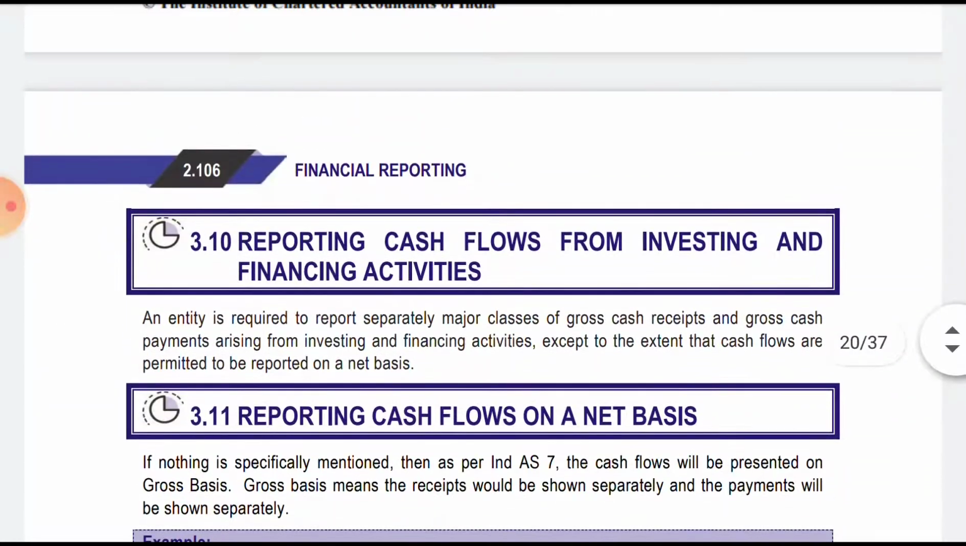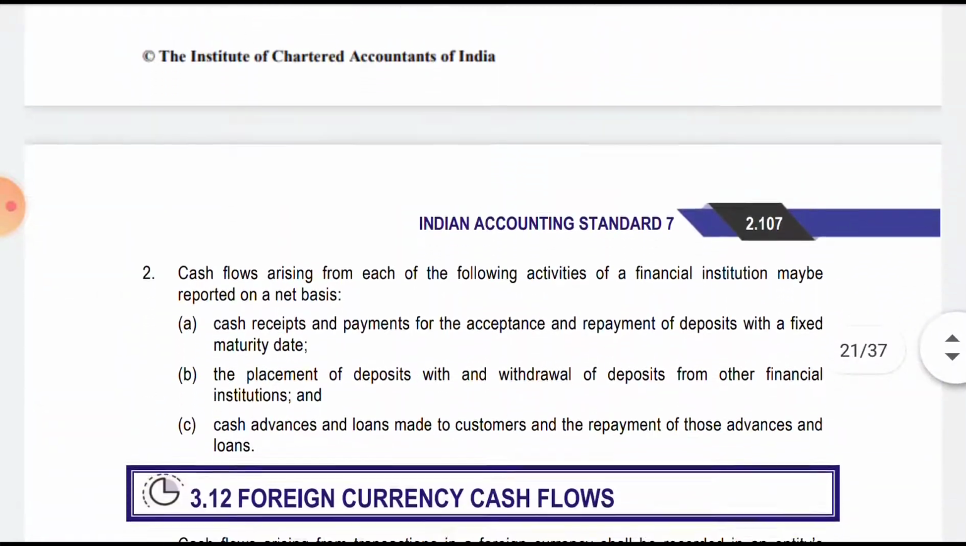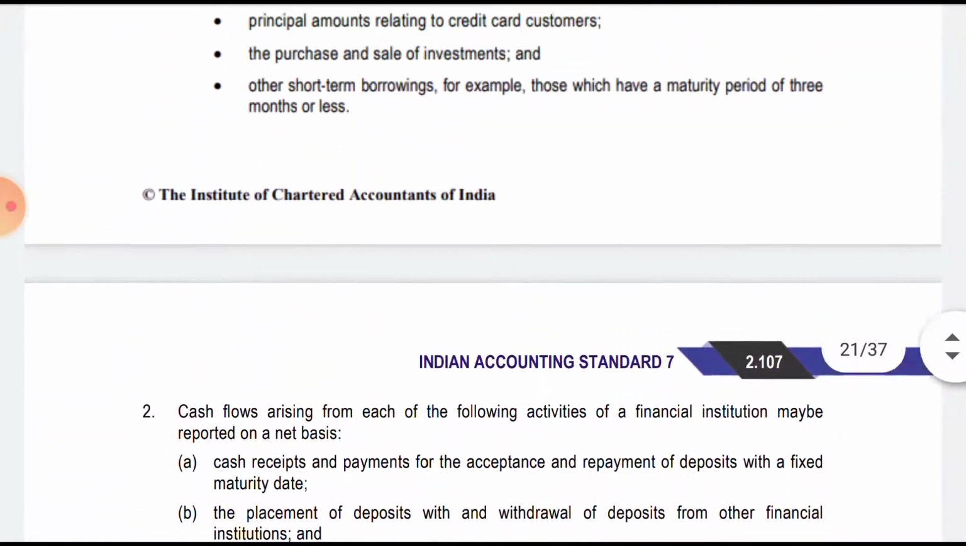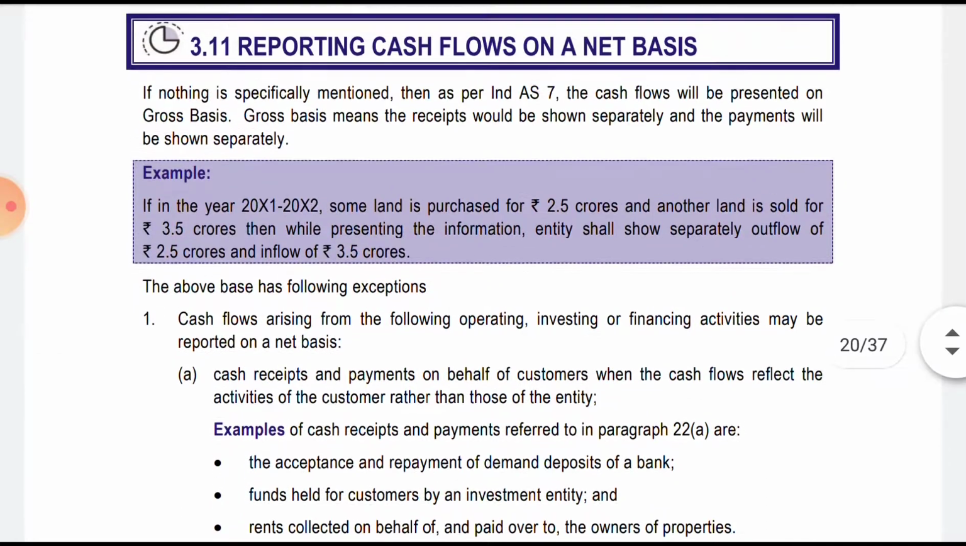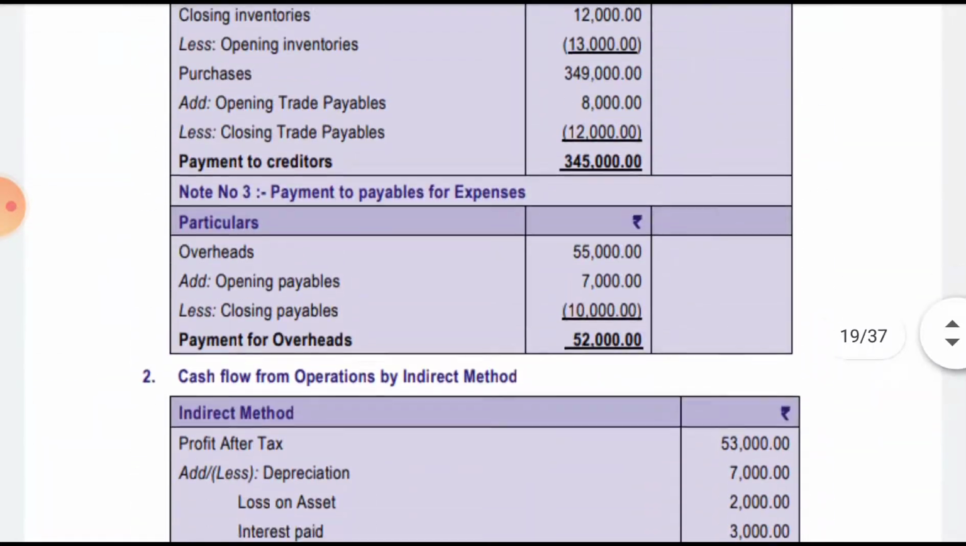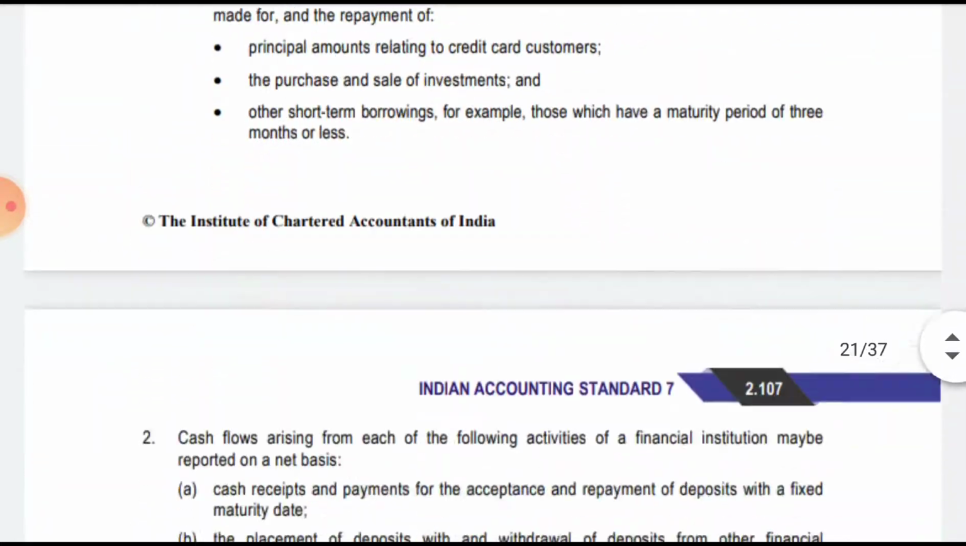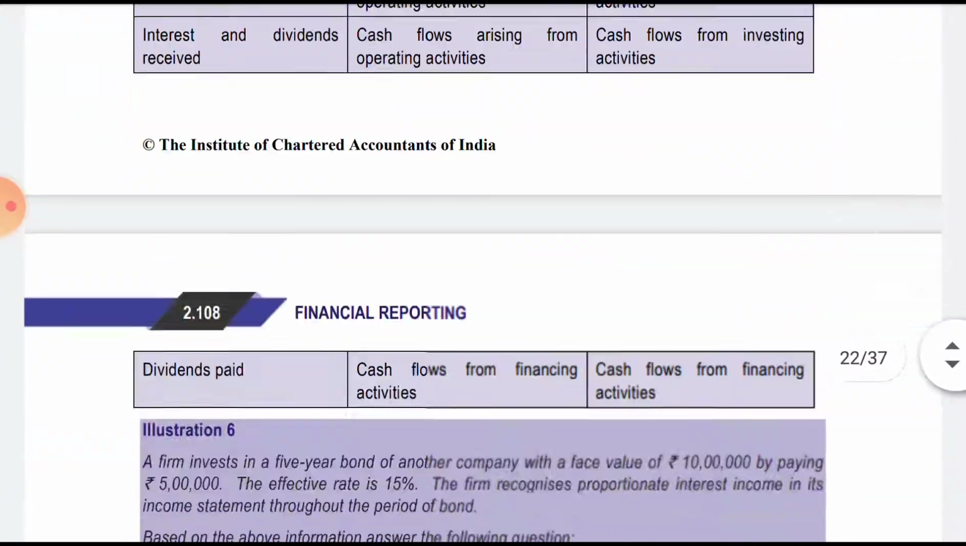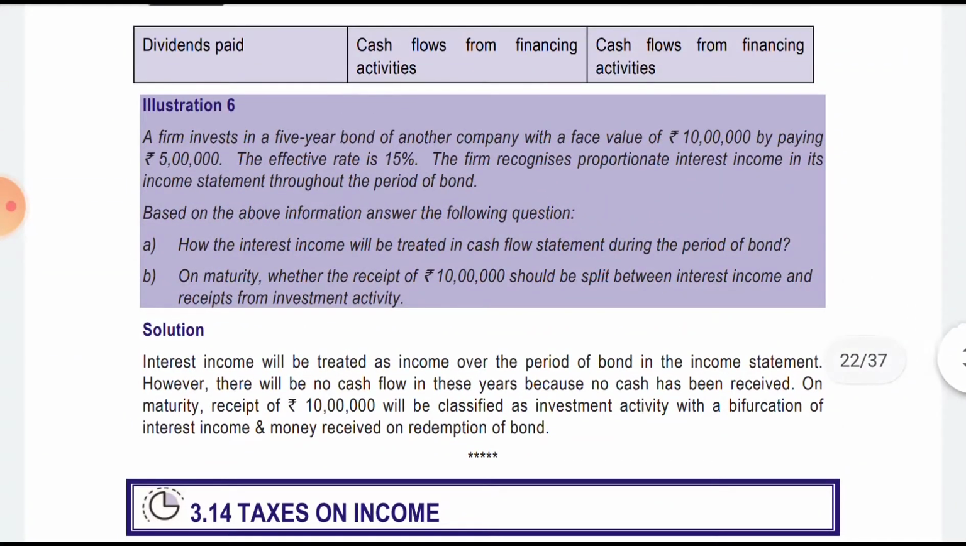Where it is 107. I'm not getting. Wait a second. Where it is? Okay. Yeah.